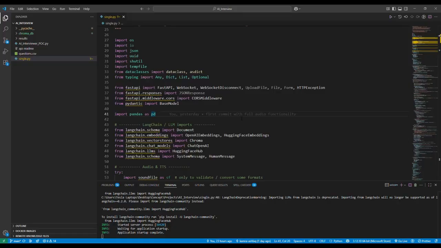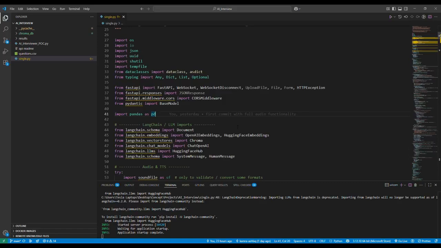Hey everyone, I want to show you something really cool. I have built an AI interview system that makes job interviews smarter. This system has a questions database. You can increase that question database with more questions, and it has all kinds of job questions.